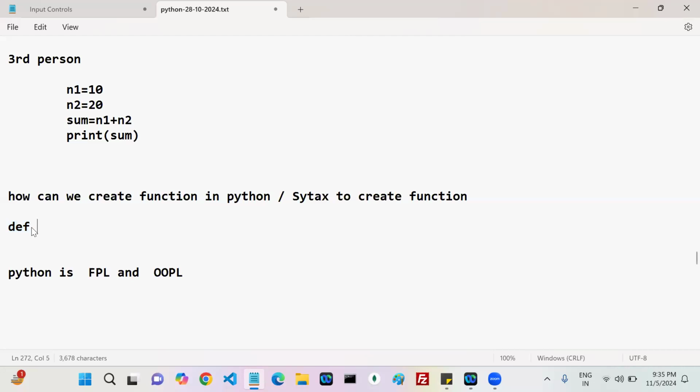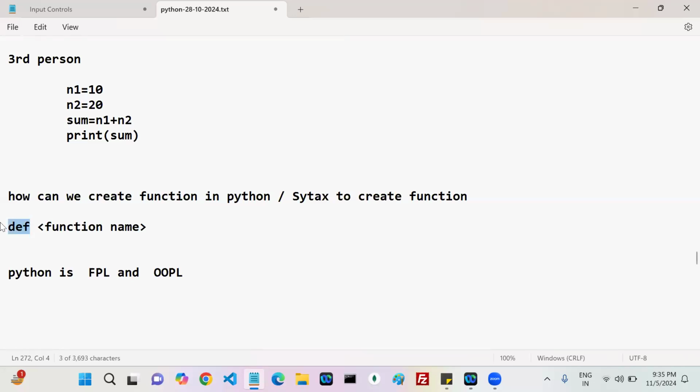Now, the next one. Function name. The function name is dynamic, that means based on the functionality it is going to change.